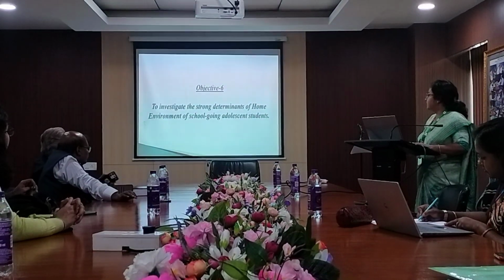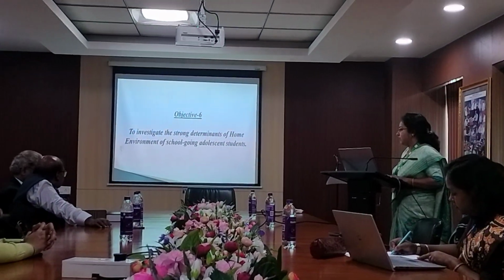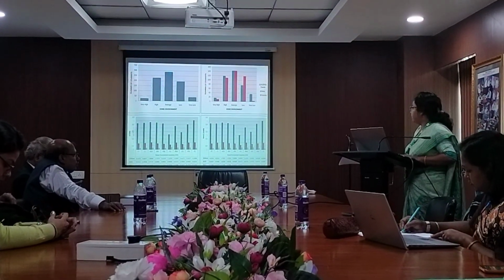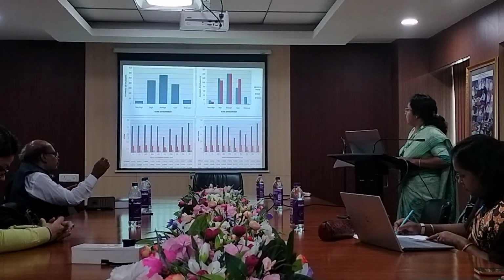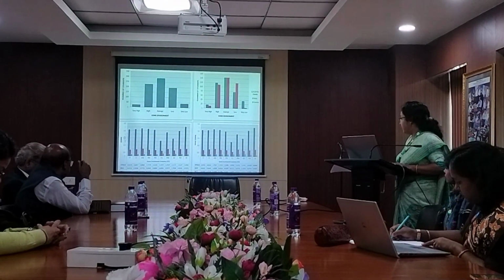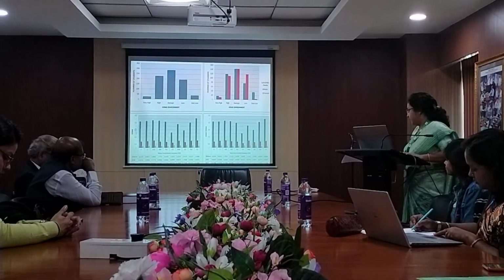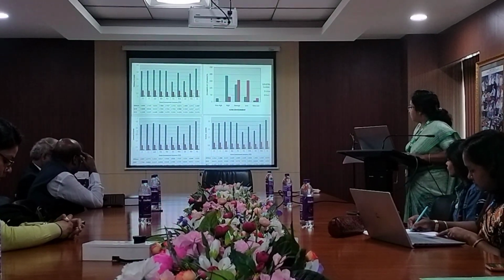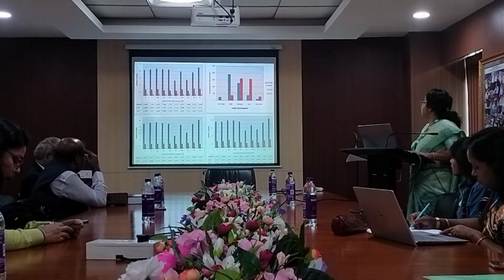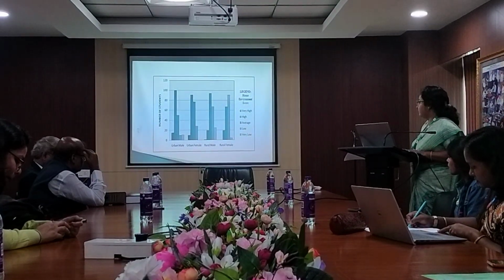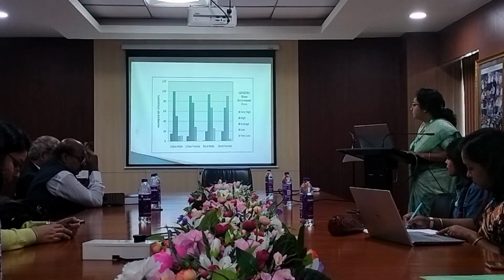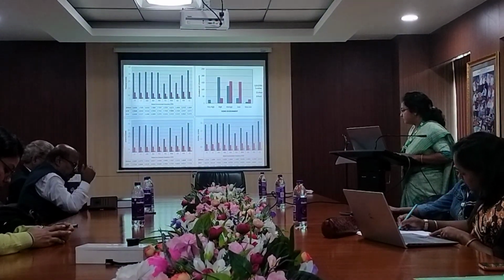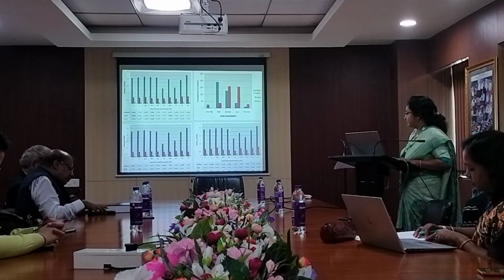Objective 6, to investigate the strong determinants of home environment of school-going adolescent students. These are the diagrams showing the bar graph and histogram of home environment with number of students, home environment by gender male and female, and the mean, standard deviation, and coefficient of variation of male score, total score, female score, urban score, rural score, and number of students according to urban and rural. So go back. What is the deviation here? That's 0.8179. The deviation is very low. Data is good. Next.